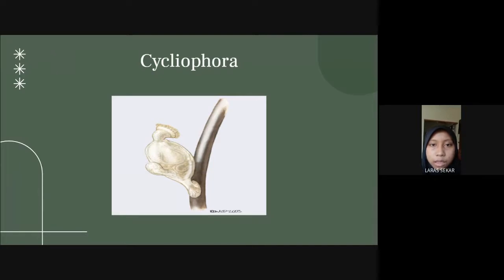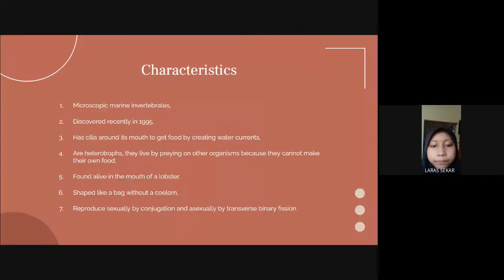The next one is Cycliophora. The characteristics of Cycliophora: microscopic marine invertebrates, discovered recently in 1995. They have cilia around the mouth to get food by creating water currents, and are heterotrophs. They live by preying on other organisms because they cannot make their own food. Found alive in the mouth of a lobster, shaped like a bag without a column, they reproduce sexually by conjugation and asexually by transverse binary fission. Next.